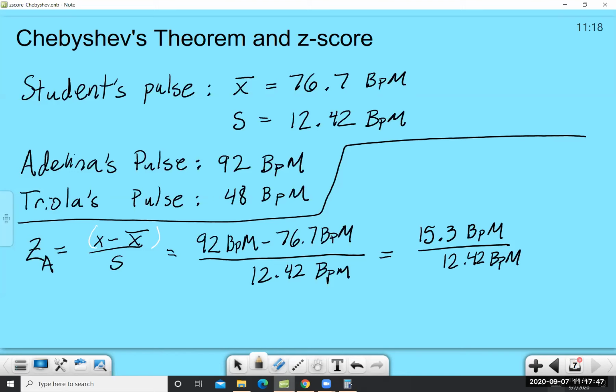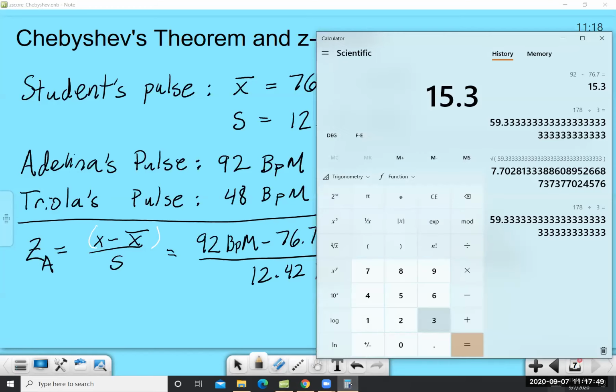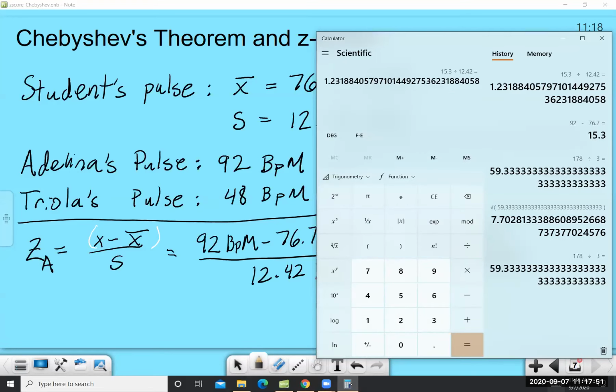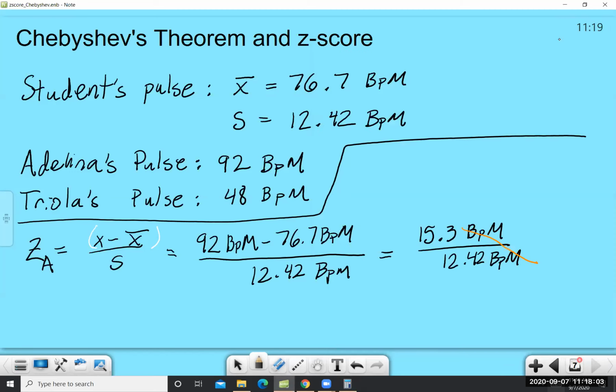So let's do that, 0.42. And wow, that's a lot of numbers. But for a z-score, we're going to round to 2 decimal places. So this is 1.231. The 1 there tells me to leave it alone, so 1.23. So the z-score for Adelina, z sub a, is 1.23.